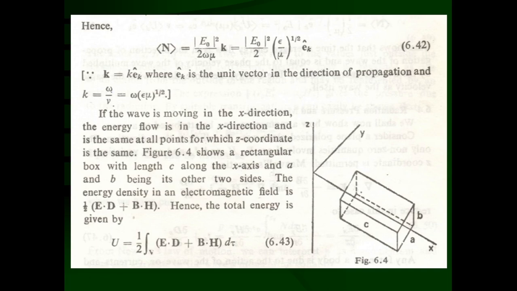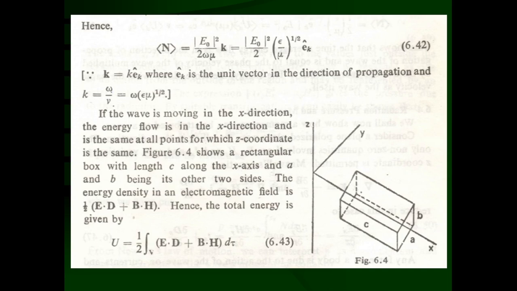Now we are interested in calculating the time average energy inside this box. First we will find the total energy inside the box because of the electric field as well as the magnetic field. We know that the energy related to the electric field is 1/2 E dot D d tau, and similarly for the magnetic field it is B dot H d tau, volume integrations.